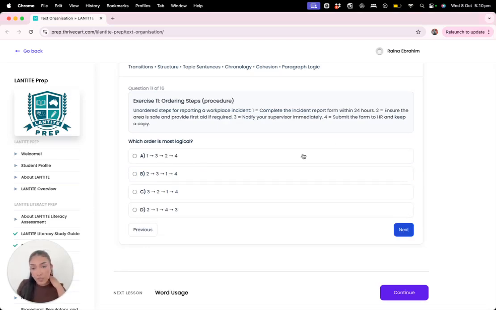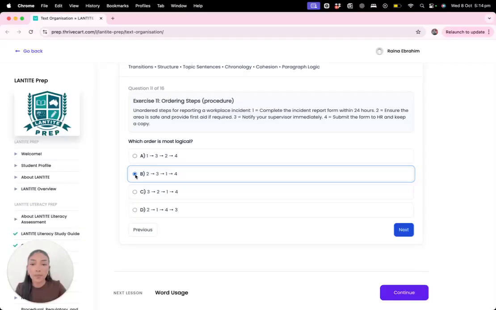Ordering steps procedure. Which order is most logical? Unordered steps for reporting a workplace incident. 1. Complete the incident report form within 24 hours. 2. Ensure the area is safe and provide first aid if required. 3. Notify your supervisor immediately. 4. Submit the form to HR and keep a copy.